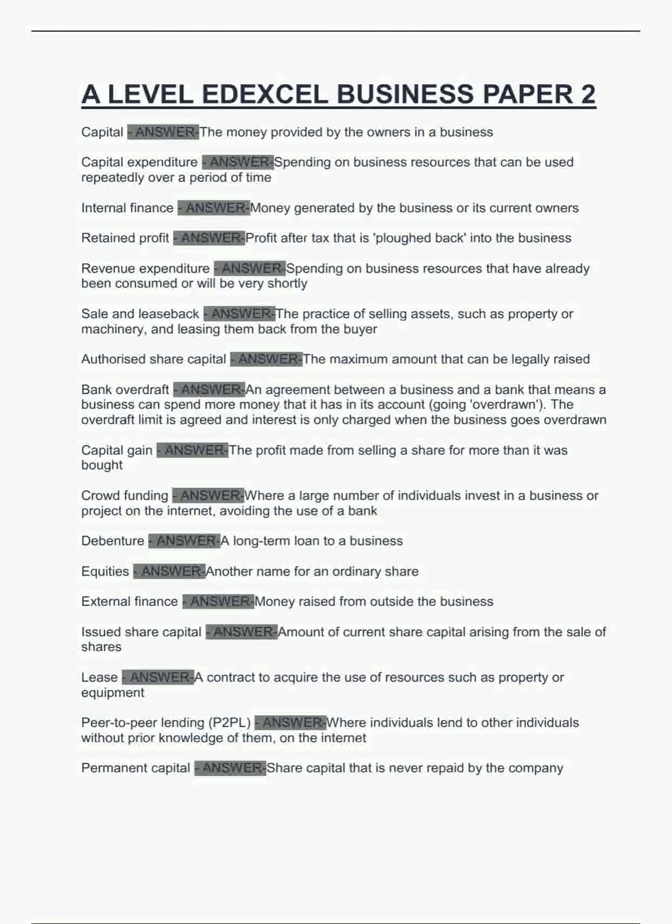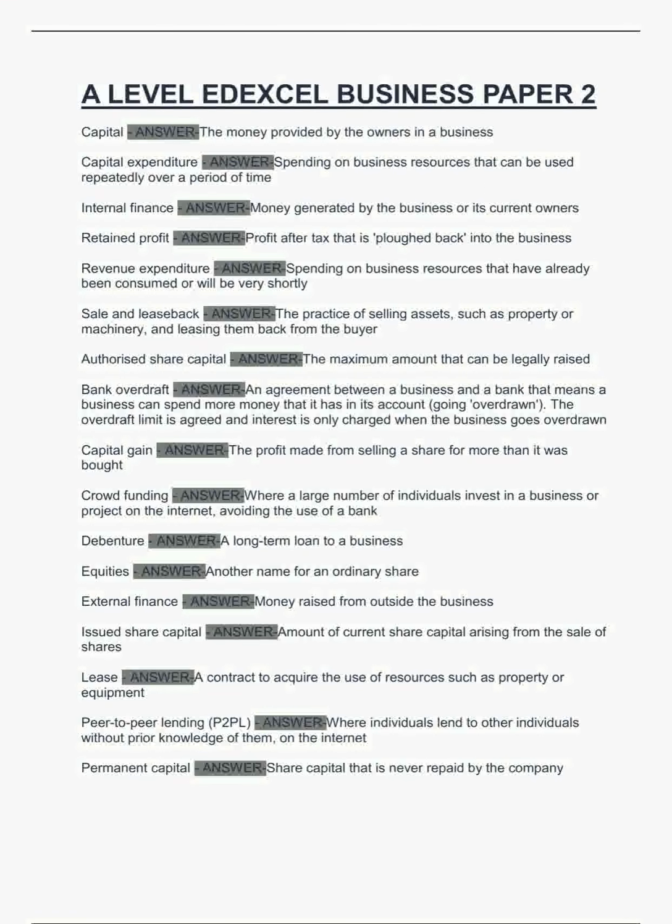Retained profit. Answer. Profit after tax that is ploughed back into the business. Revenue expenditure. Answer. Spending on business resources that have already been consumed or will be very shortly. Sale and leaseback. Answer. The practice of selling assets, such as property or machinery, and leasing them back from the buyer. Authorized share capital. Answer.